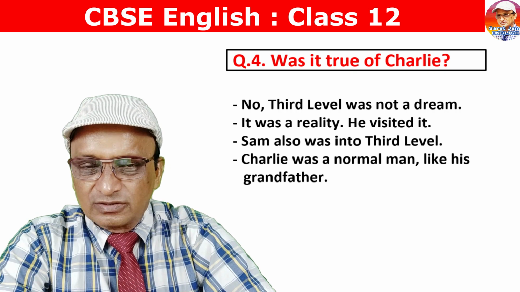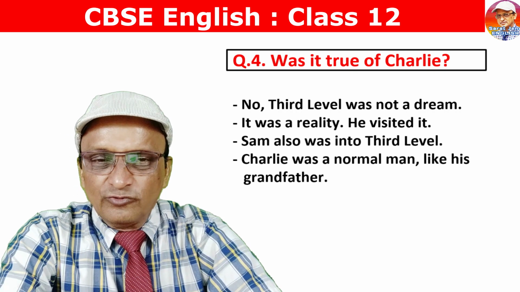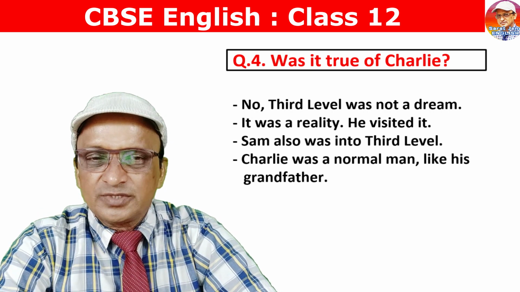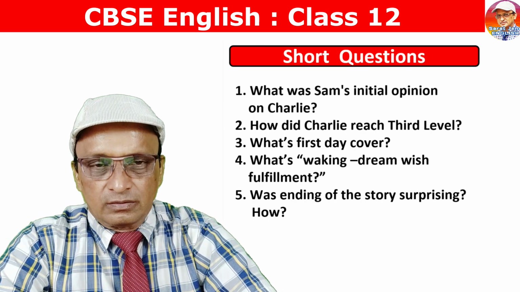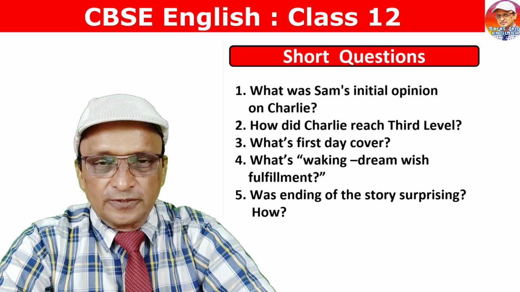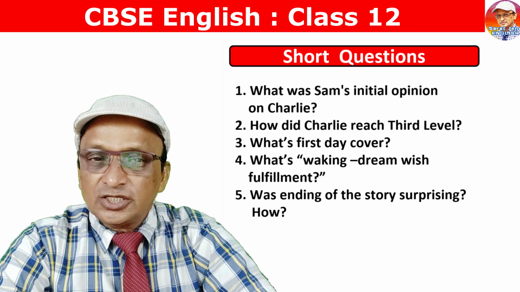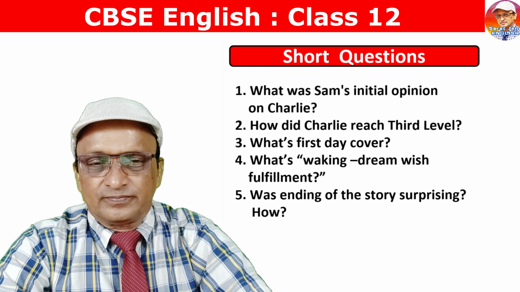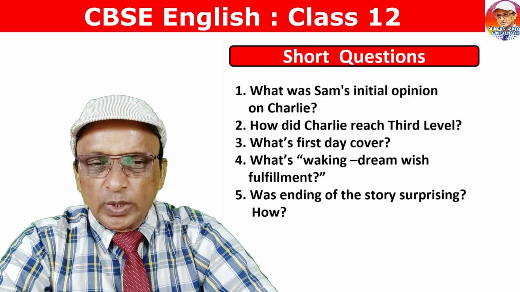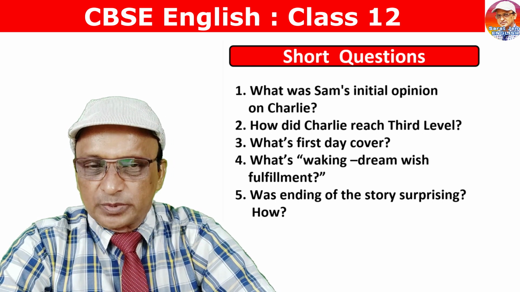The initial contradiction, the initial logic that third level was not existing, that logic was nullified at the end, and everyone believed Charlie. Here are some short questions. Five short questions are there to be answered. Short question number 1. What was Sam's initial opinion on Charlie? Question number 2. How did Charlie reach third level? Question number 3. What is the first day cover? Question number 4. What is waking dream, wish fulfillment? Question 5. Was the ending of the story surprising?